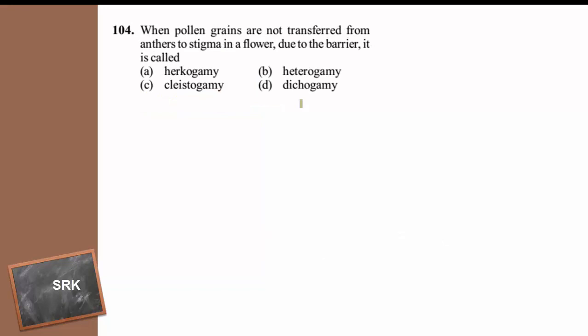When pollen grains are not transferred from anther to the stigma in a flower due to the barrier, it is called. Usually the cross pollination in flowering plants is executed due to many reasons. Among them, one is dichogamy, it is also correct, and another reason is hercogamy.